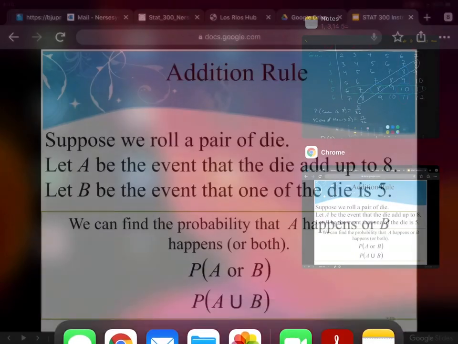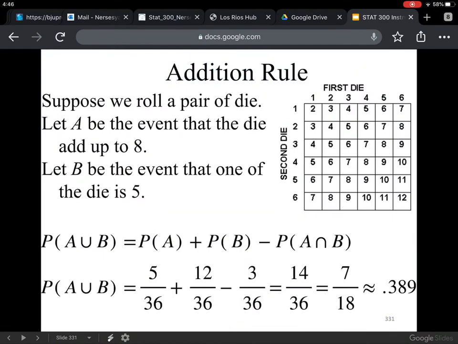We have 5/36 plus 12/36 minus the 3/36 that were in the intersection. The 10 was counted twice, and there are 2 8s that were counted twice as well. And so we get 14/36, which is the same thing as 7/18, or about 39% chance of getting A or B to happen. Either they add up to 8 or one of them is a 5. I hope that in-depth look at this exercise helped you understand why we have, again, to subtract the intersection.